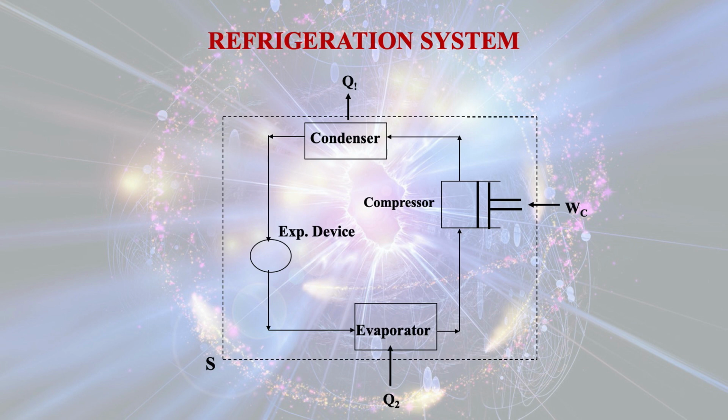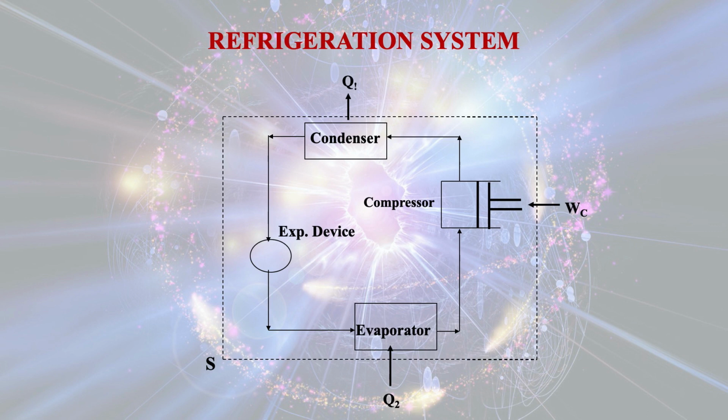So this is a simple process for the refrigeration system, and here you see we have taken a control surface. Work done onto the system will be considered as negative, and Q2 is a heat input through the control surface, so it will be considered as positive, and there will be heat loss Q1 at the condenser. We have to consider that as negative.